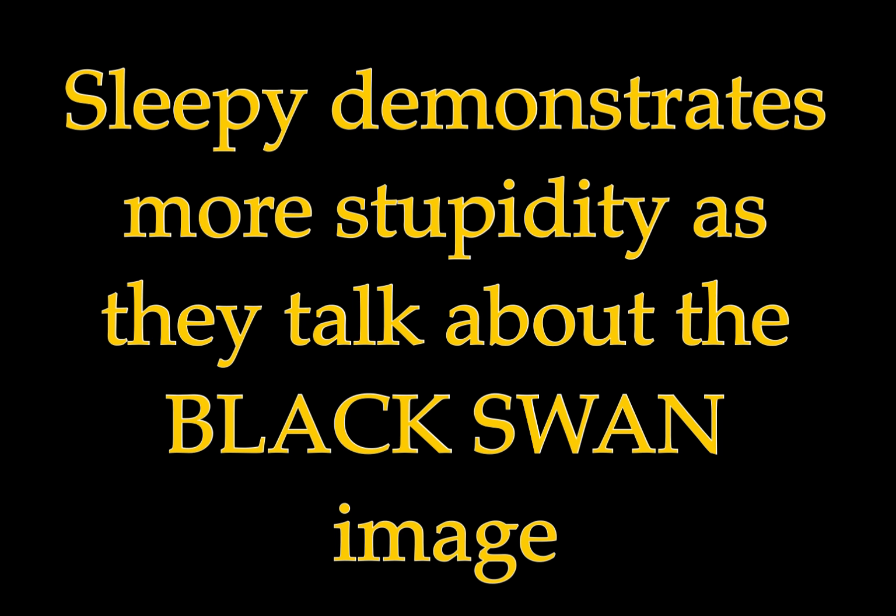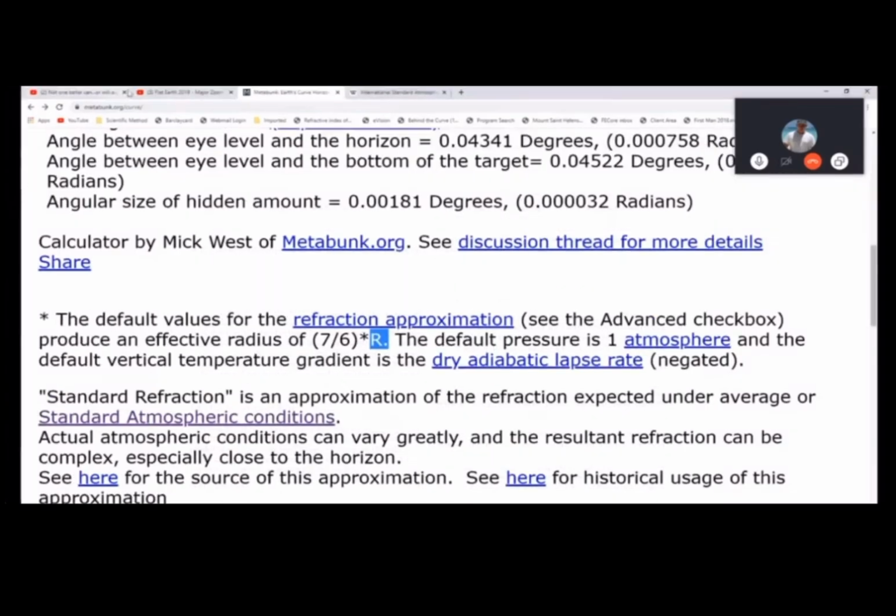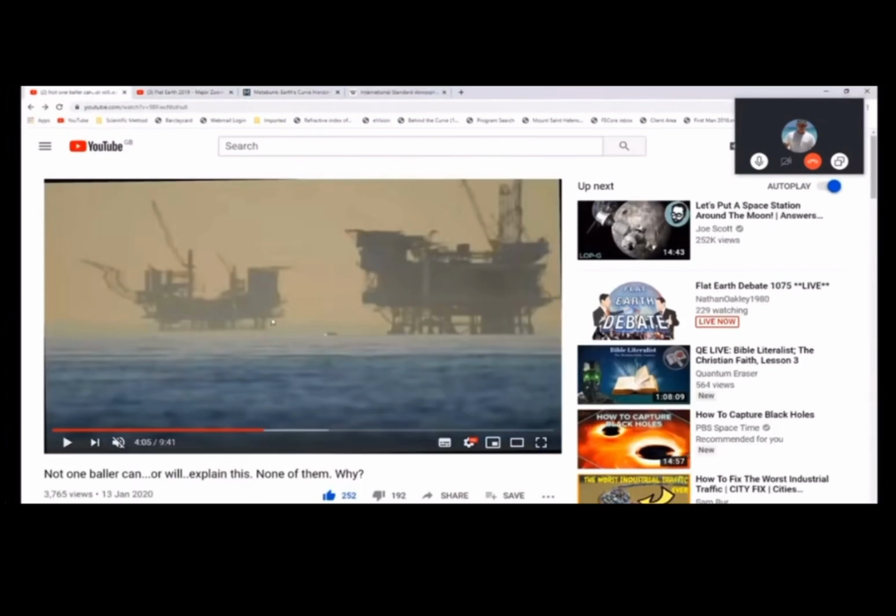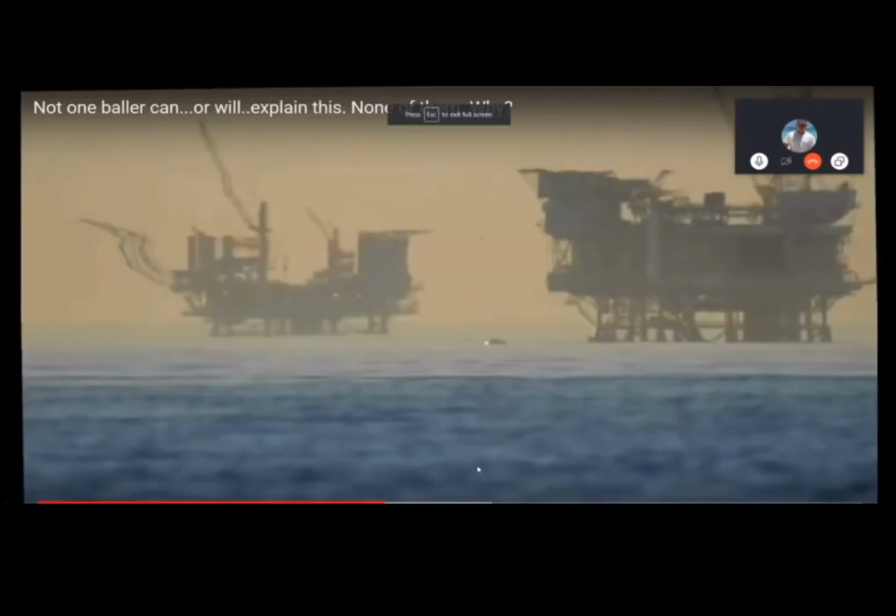Rumpus needs to argue that the image on screen right now is non-standard refraction, okay? Now, for him to argue that it's non-standard refraction, he's got to support it with some science to demonstrate what is going on in the picture.